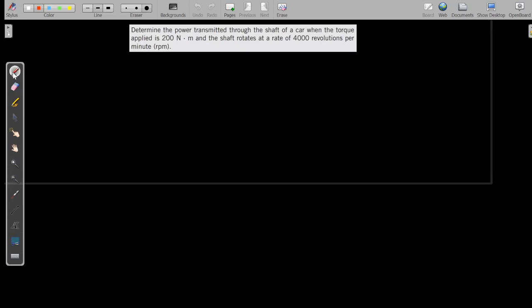Okay, so here it is given: determine the power transmitted through the shaft of a car when the torque applied is 200 Newton meter, and the shaft rotates at a rate of 4000 revolutions per minute. So we have to find out power.